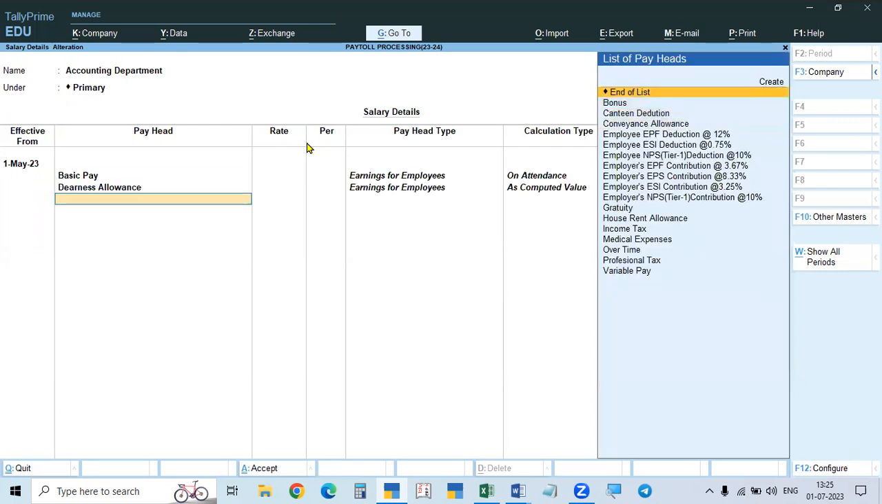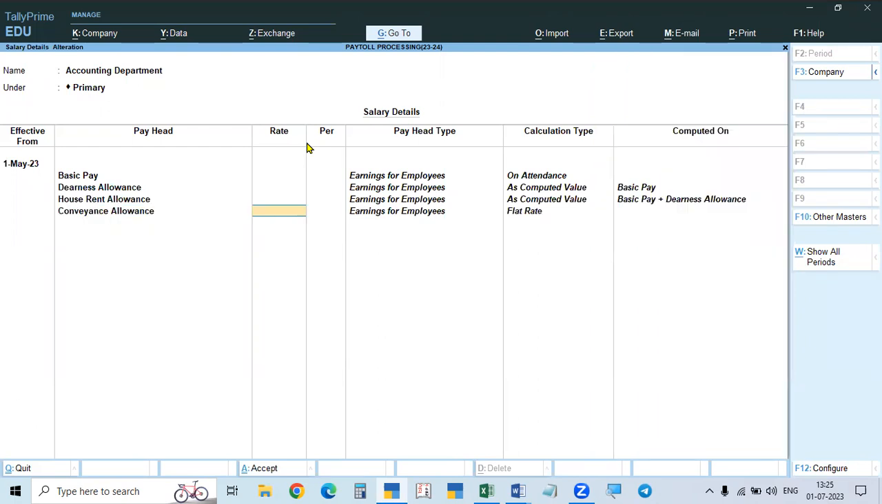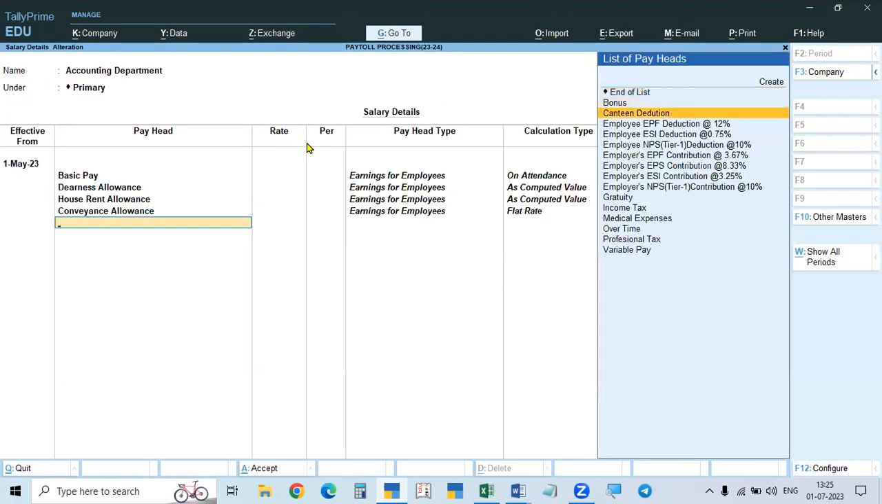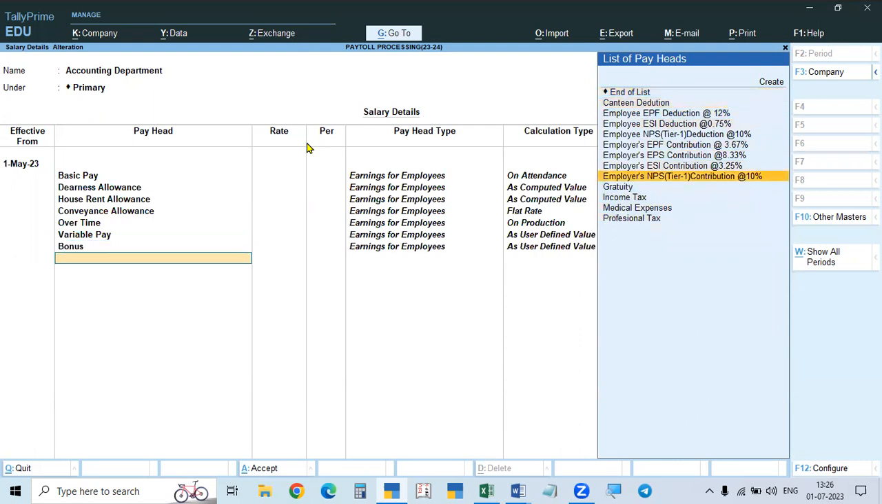Basic pay, then dearness allowance, then HRA, then conveyance allowance, and then bonus will complete. Or otherwise, we will go to overtime, then variable pay, then bonus, then gratuity. Only gratuity is not given, no calculation here. Nothing is given. Gratuity is only for reporting. It will be paid only after 5 years. If the worker continues after 5 years, then only it is payable. So all these are earning heads. This is also earning, but not calculated now.